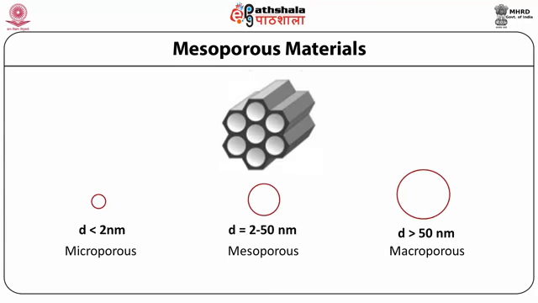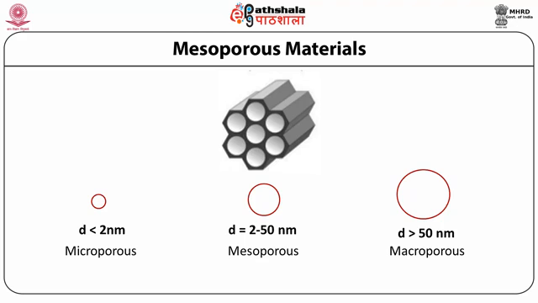The mesoporous materials are another type of nanomaterial which is used in the sample preparation. A porous material is a solid network of material containing continuous pores. A mesoporous material is a material that has pores of diameter ranging from 2 to 50 nanometer. The materials having pores of diameter less than 2 nanometer are called microporous, and those having diameters more than 50 nanometers are called macroporous.